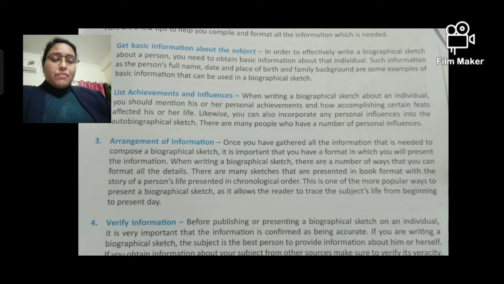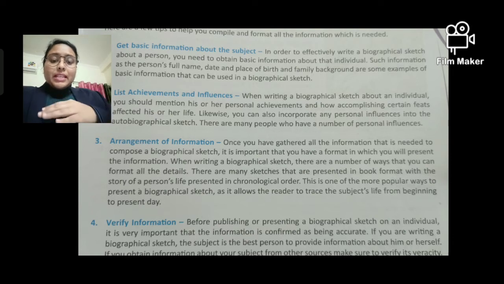For example, if you are writing about Mahatma Gandhi or Jawaharlal Nehru, then what will you write? You will write the full name of Mahatma Gandhi, Mohandas Karamchand Gandhi. Then his date of birth, place of birth, where he was born, then family background. Like this, you can get the basic information about that person.